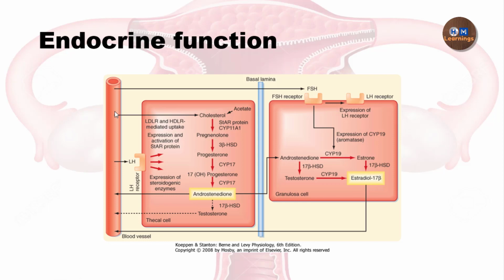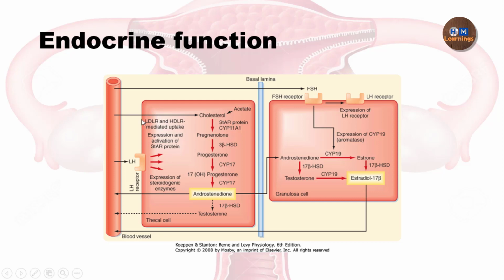So first we talk about the theca cell. The theca cell has the LH receptor. Through the blood, the LH comes and binds to the LH receptor. Now, because the LH hormone wants to synthesize more and more steroid hormones, all the rate limiting steps in the synthesis of the steroid hormones are increased.